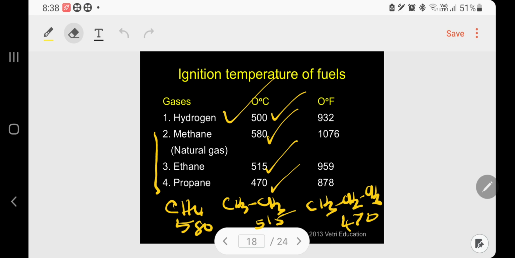A question can be asked: what is the lowest ignition temperature of the fuel? They can ask about methane, ethane, propane, and butane. There are 4 different values. Whatever value is the lowest will be butane.